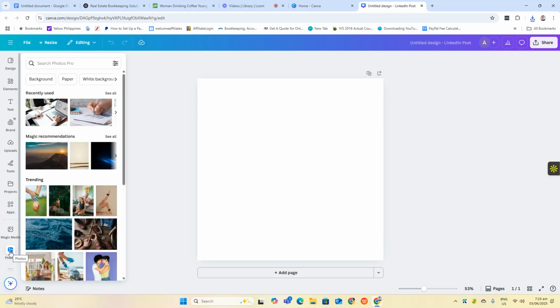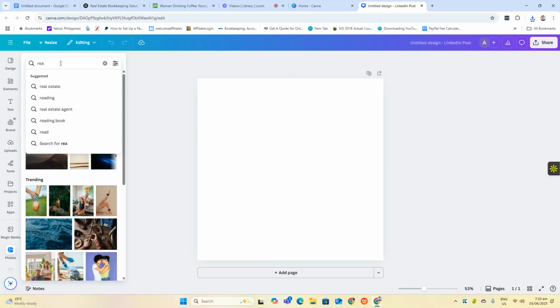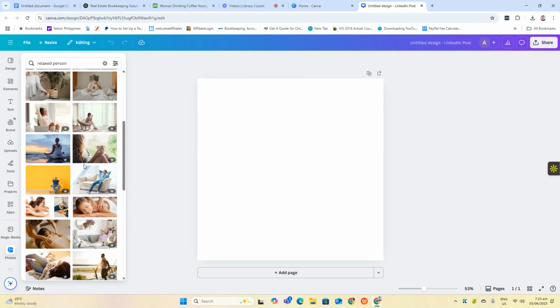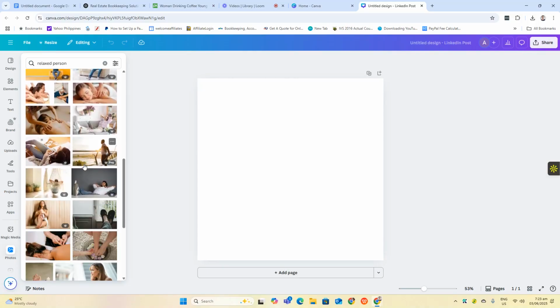But then I tell you guys, start with a free account for Canva, so you don't need to pay for a subscription. So let's try here. Okay, so this can also be the sample images for your content.